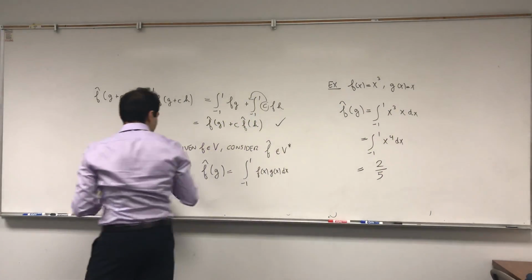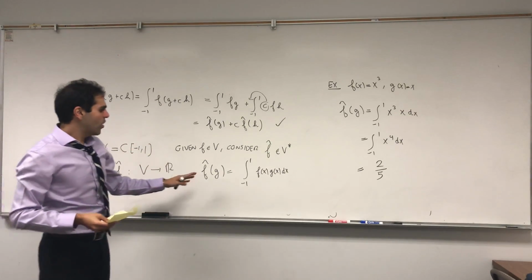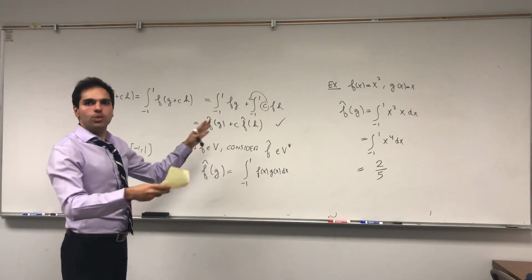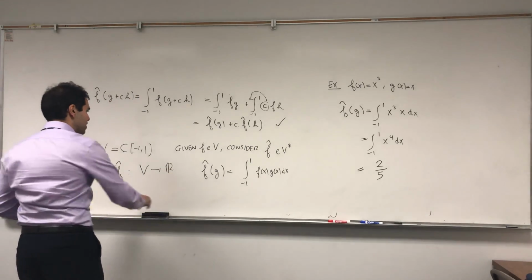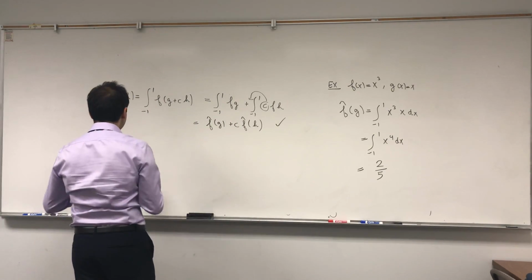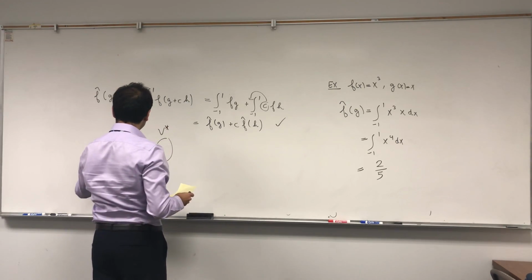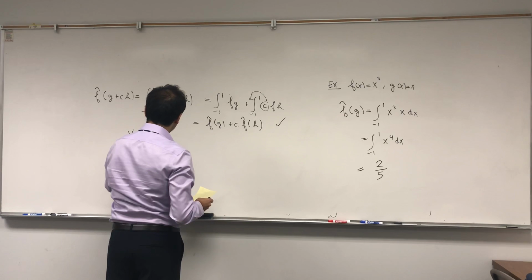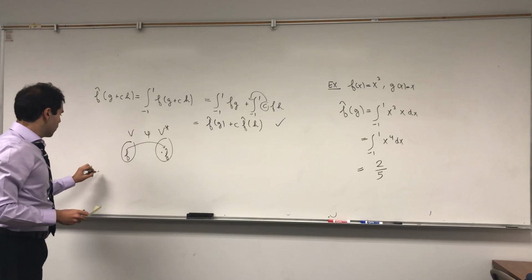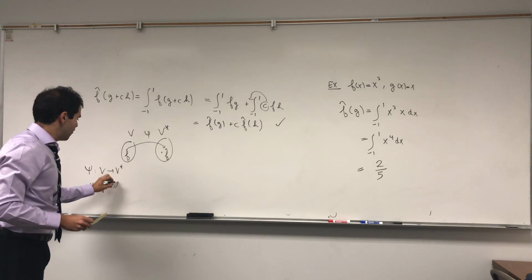And not only that, the cool thing is this is kind of like a super functional, because not only for fixed f is this linear, but that transformation itself is linear. So consider now the following map from V to V star. It takes a function as its input and outputs f hat. And let's call this xi. So let xi go from V to V star. Xi of f equals f hat.